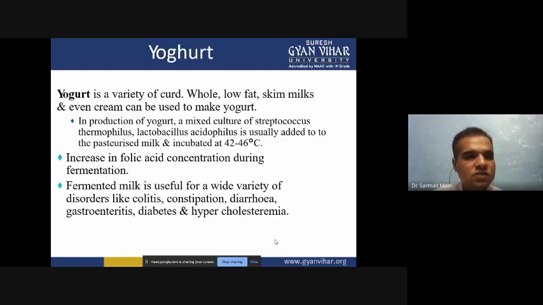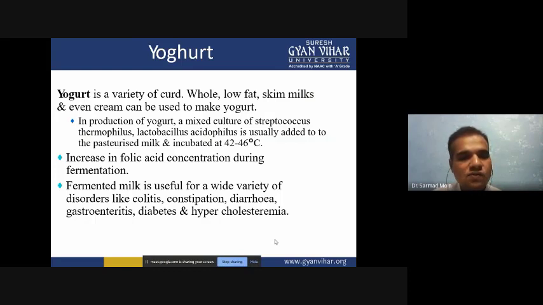Next is yogurt. Yogurt is a variety of curd, and whole, low fat, skim milk and even cream can be used to make yogurt. In production of yogurt, a mixed culture of Streptococcus thermophilus and Lactobacillus acidophilus is usually added to the pasteurized milk, and after adding we have to incubate at 42 to 46 degrees centigrade. So it will increase the folic acid concentration during the fermentation.